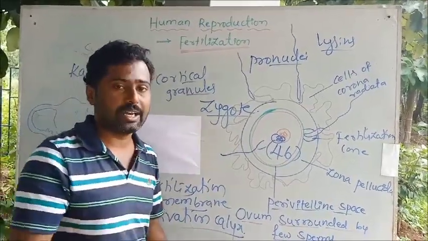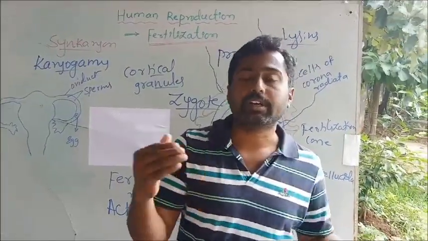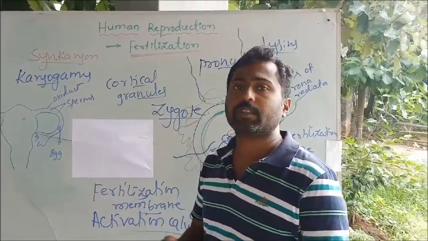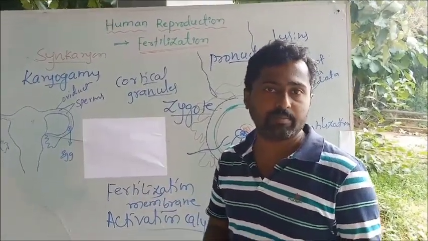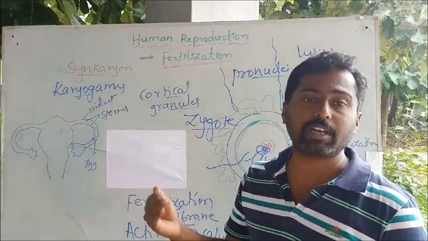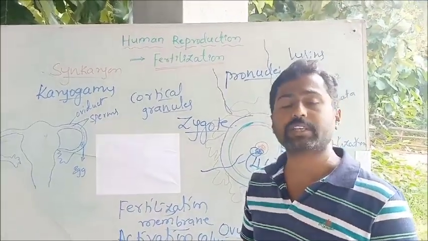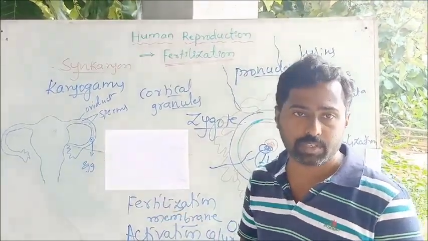Okay, quickly I will glance. See, during coitus or mating, the male releases semen into the vagina. I said that 3 to 4 ml of semen is released per ejaculation. It consists of around 300 to 400 million sperms.